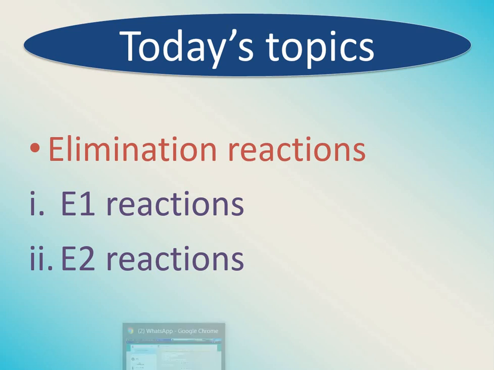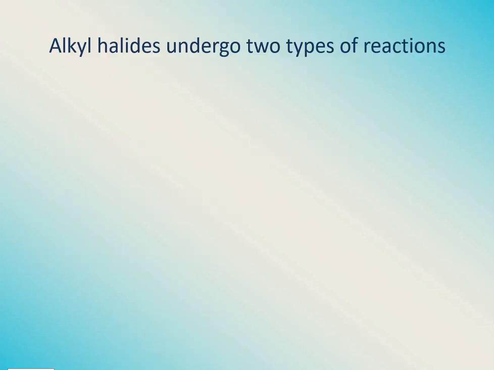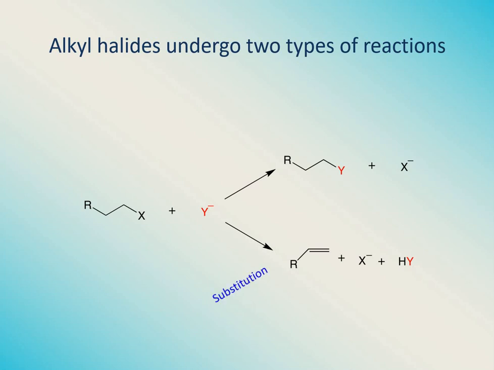happen under which conditions. Recall from your previous lecture, I have told you in the previous lecture as well that alkyl halides undergo two kinds of reactions. When alkyl halide is acting as a substrate and it is being attacked by a nucleophile, there are two possibilities for alkyl halide to undergo reaction. The first one is substitution reaction, in which halide ion will be the leaving group and this nucleophile will substitute itself at its place. This is what we have studied in detail in the previous lecture.